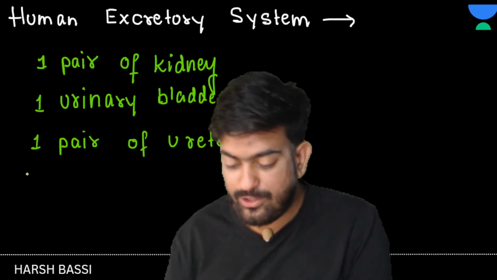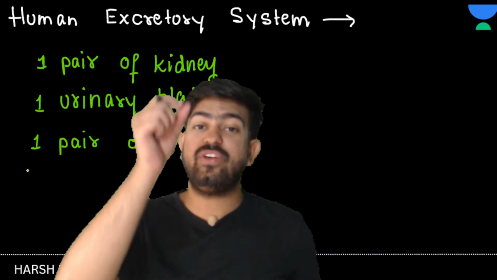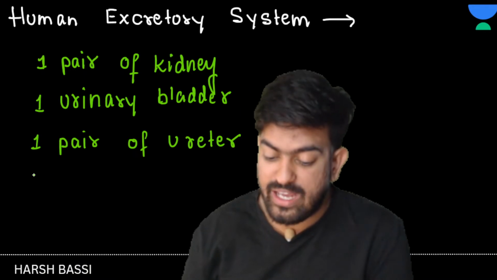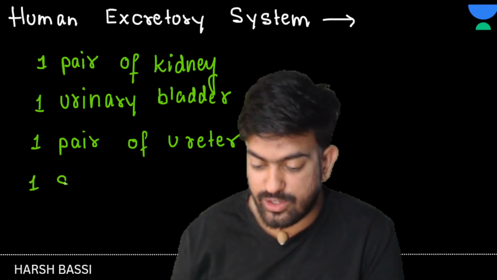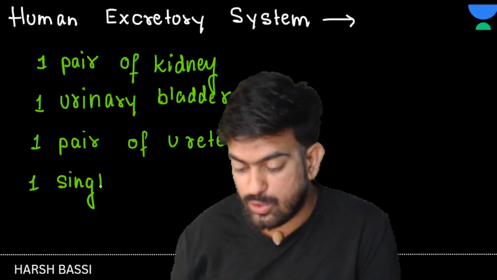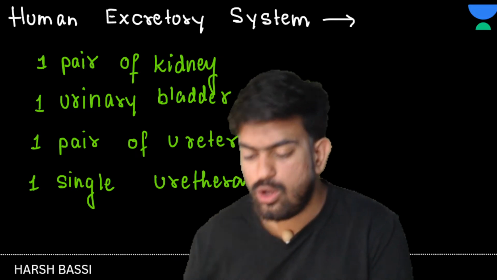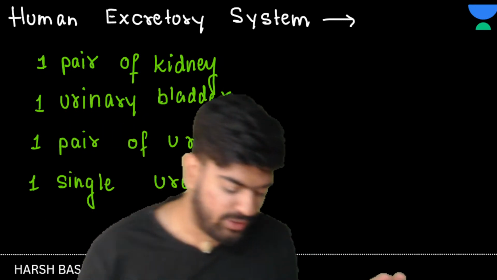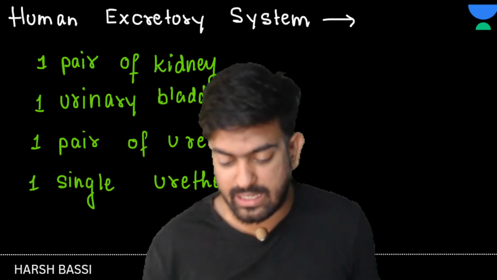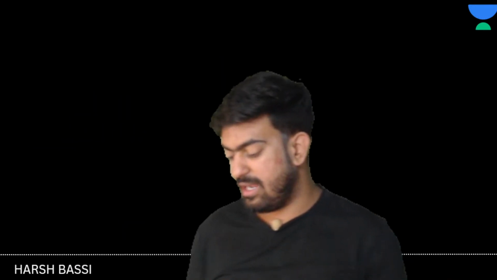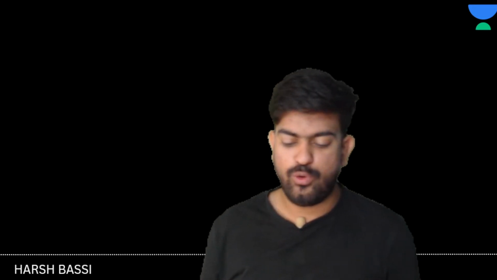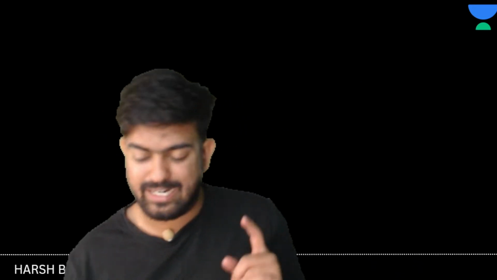Okay. Next, do we have what? We have a single urethra. 1 single urethra. Yes or no? Clear. Now, forget about all the diagrams given in the NCERT. I'll be making the same kind of diagram here, and I will teach you what types of parts are present, so you won't have any kind of difficulty in that. Okay, chalo.